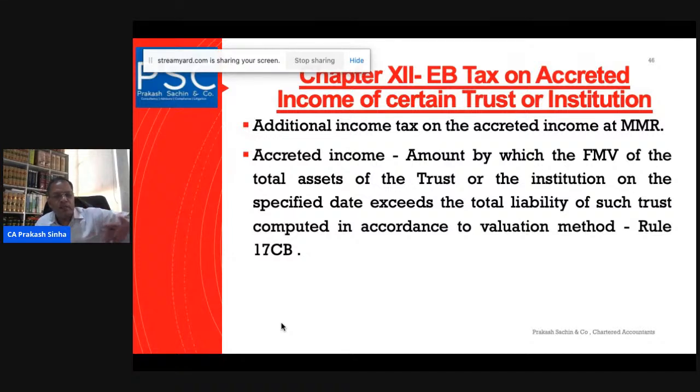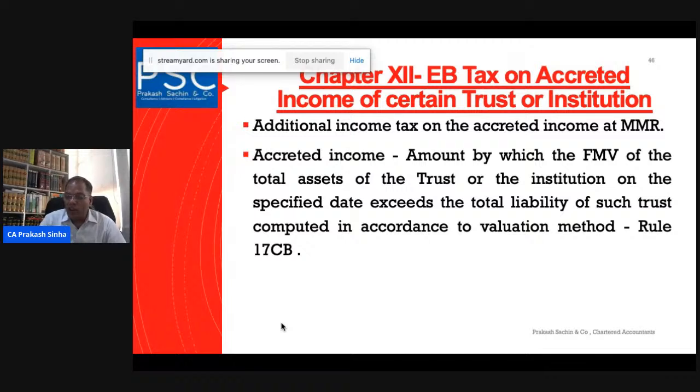However, there are many combinations and permutations for this purpose. It says when a trust or institution shall be deemed to have converted into a form not eligible for registration. There is a deeming fiction when the registration granted to it under section 12AA or 12AB has been cancelled. If the AO has cancelled the registration, then its income will be taxable under 115TD, and for this purpose accreted income has to be calculated.